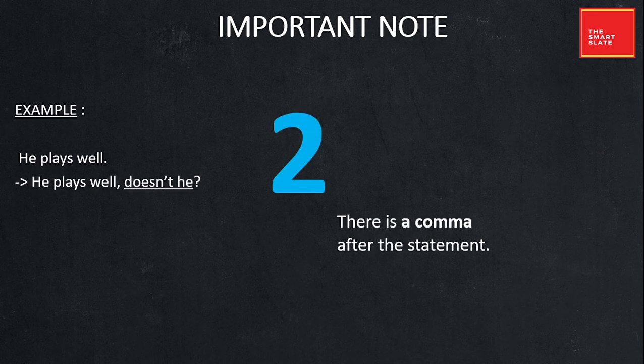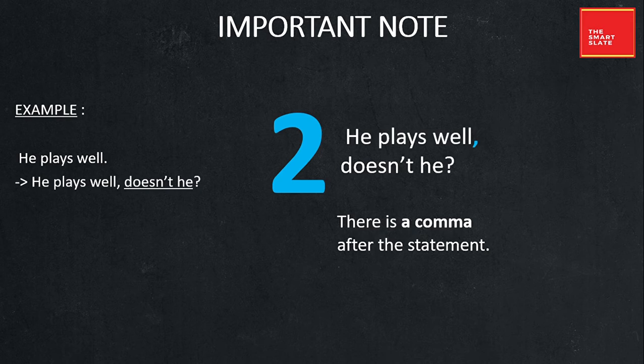Second point here is there is a comma after the statement. I've already told us in the beginning of the video. He plays well, doesn't he? So you have to rewrite the sentence again and then you put comma. So the question given here was he plays well, and the answer we have rewritten here is he plays well. The whole sentence is rewritten, then comma is added, and then the tag, doesn't he.